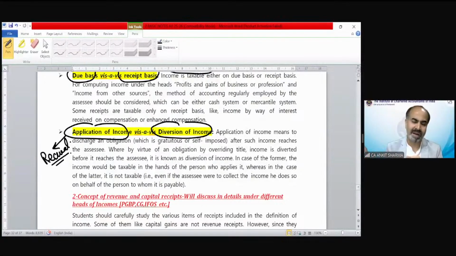Suppose the partner's wife. Suppose out of A, B, C, A died. Then whatever profit the firm earns, out of that profit, 20% would be transferred to A's wife. So that would be a diversion of income case. In that case, suppose 10 lakh rupees is the profit, and 2 lakh has been diverted because it has been written in the partnership deed already. Then the income of the firm would be considered only 8 lakh rupees, on which the firm needs to pay tax.